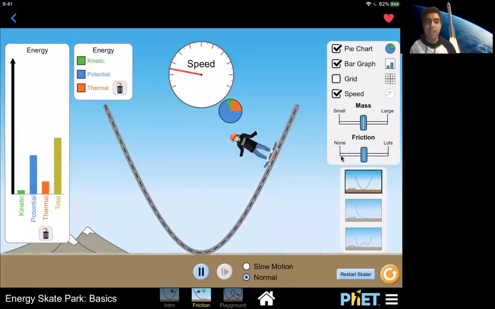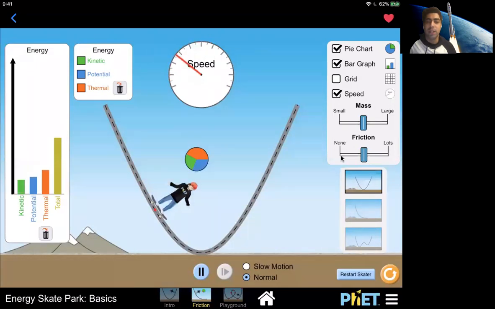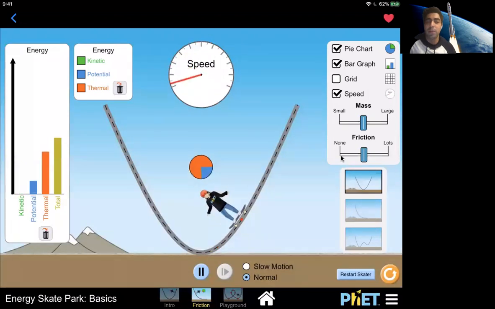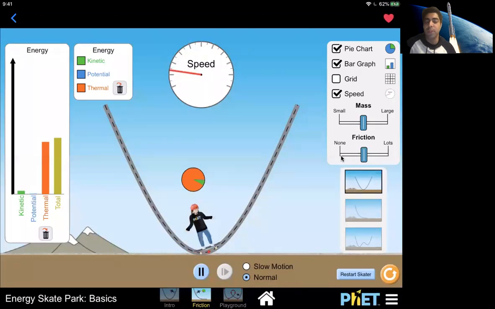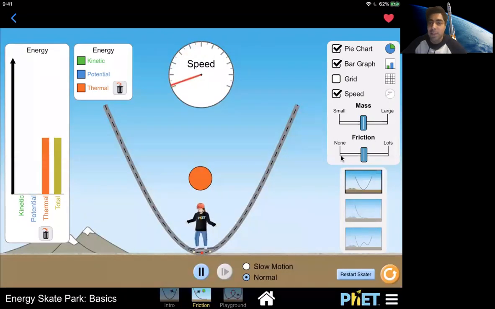Okay, there you go. Now, all of a sudden, the thermal bar has also shown up. After every single swing, the thermal bar keeps on going up, and the person slows down, moving to lower and lower points at every successive swing. Right at the end, all of it has been lost as thermal energy and there's no more motion. You see, the chapter on energy is very interesting because energy transformations are all around you at all times.